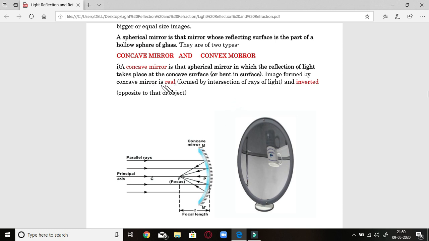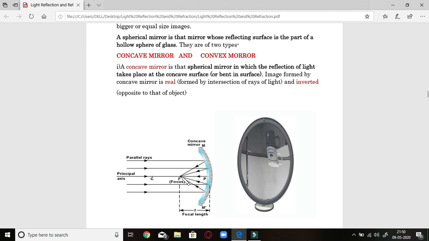Now in this case, a real and inverted image will be formed. A real image is an image which is formed by actual intersection of rays. For example, parallel rays are coming, striking the surface of the concave mirror and joining at the focus. They actually join at the focus. You can see these rays joining at the focus. That is what is called a real image. But this image is inverted.